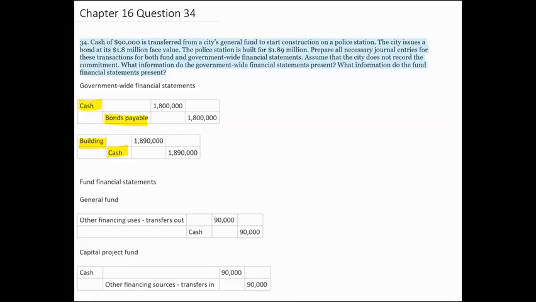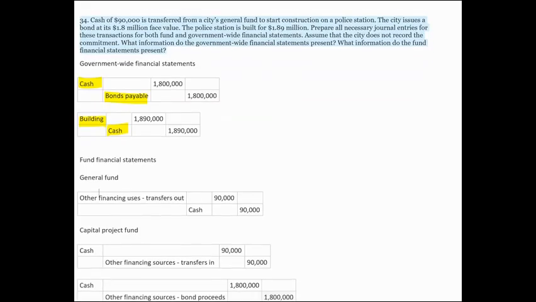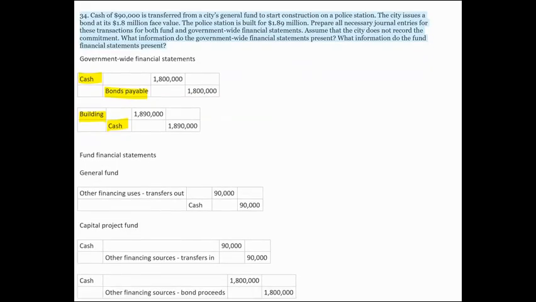Next, let's prepare the journal entry for the fund financial statement. When we prepare journal entries for fund financial statement, we need to first identify what fund we are working on. First, we know that there's a transfer of money from the general fund for this construction of the police station. So for the general fund, the journal entry is to debit other financing uses, transfer out, and credit cash. This is the account we use when we have this type of transfer out from one fund to another fund. We debit other financing uses, transfer out, and credit cash, 90,000.